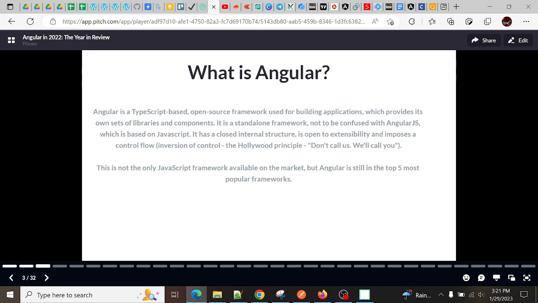So from Angular 2, the journey begins, and now the latest version is Angular 15. AngularJS is outdated. Currently people are mostly working on the Angular 2 plus framework.